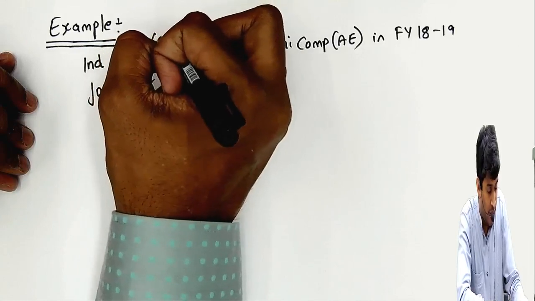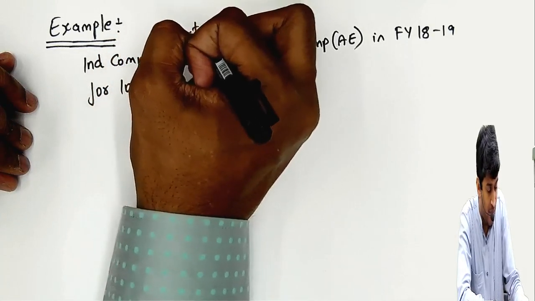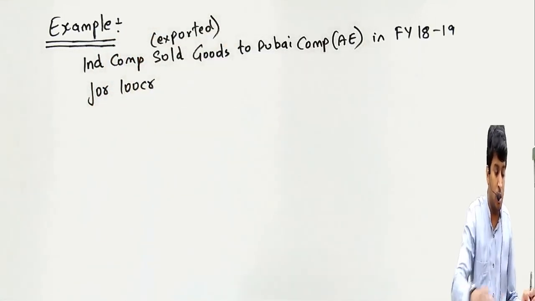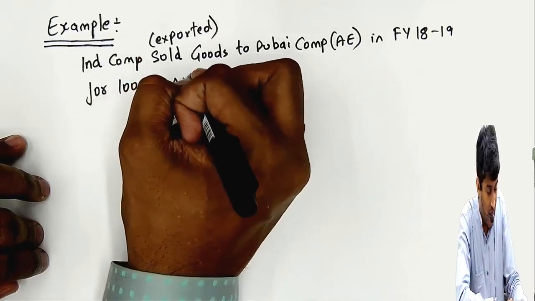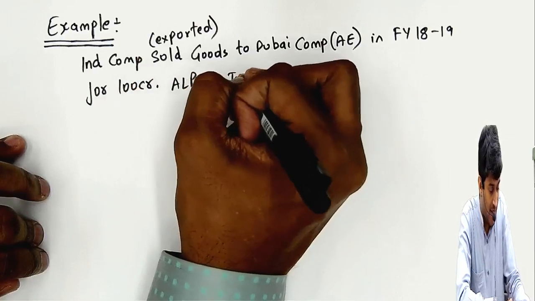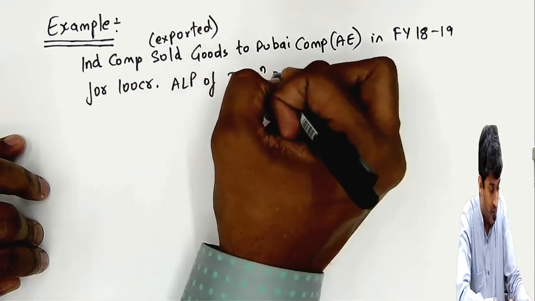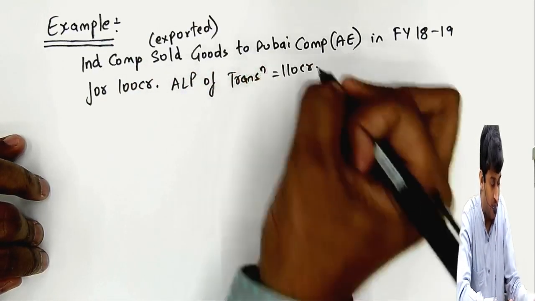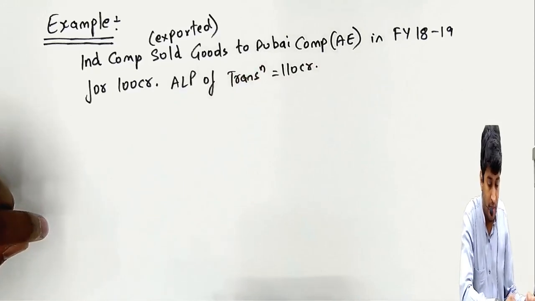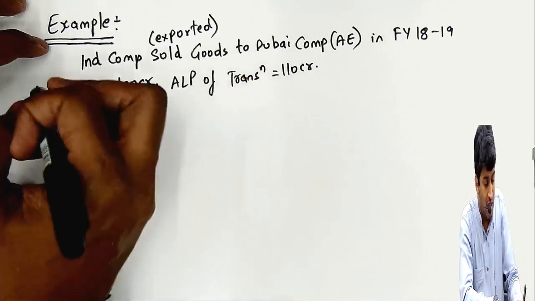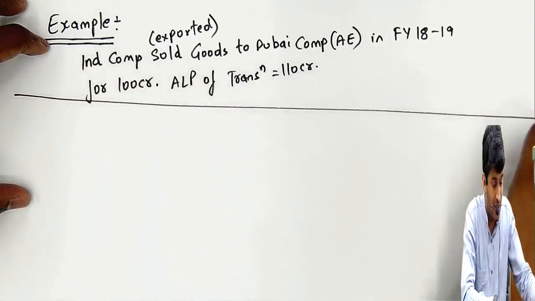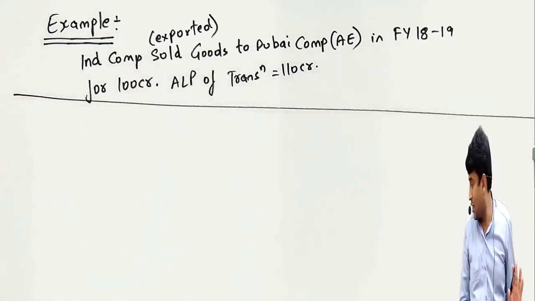Sold means exported. We are an Indian company, we exported the goods to Dubai. The arm's length price of the transaction is 110 crores. Just this much, nothing great, I have explained.